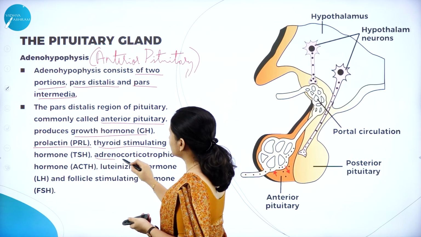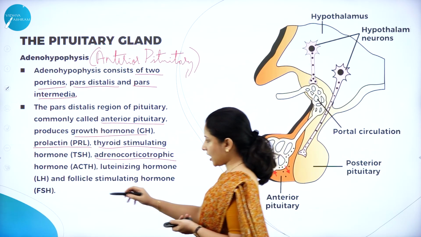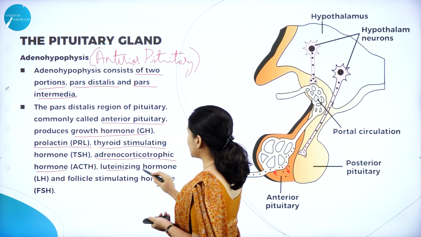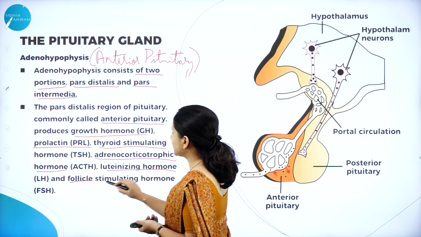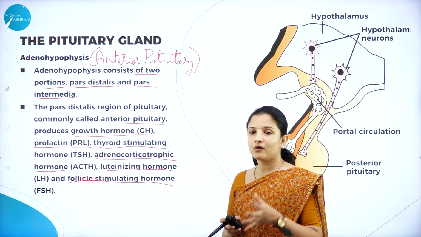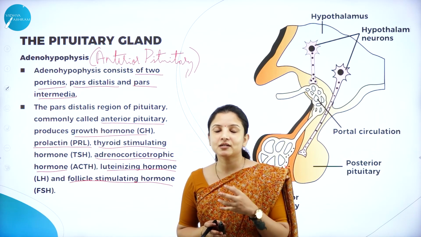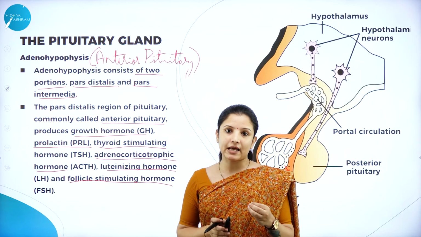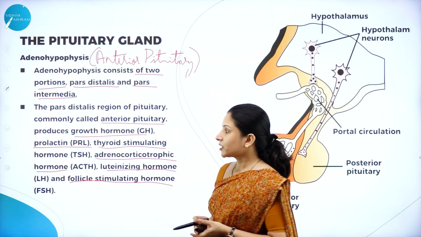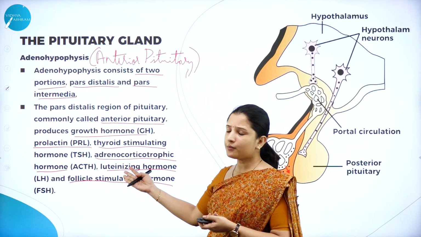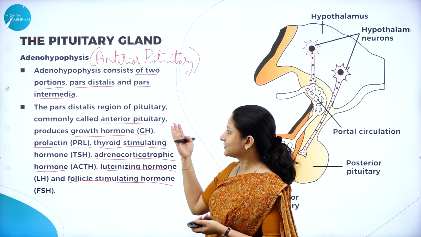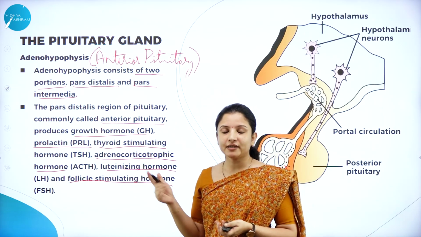It also produces the adrenocorticotropic hormone. It produces the luteinizing hormone and the follicle stimulating hormone. So therefore, the hypothalamus can be called the control center for different glands that are present in the body. So these are the different hormones that are released by the pars distalis region of the pituitary, that is the